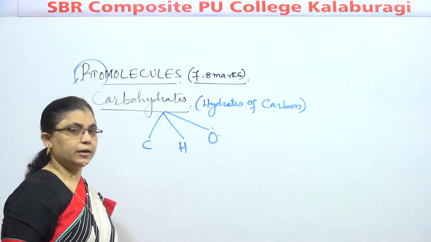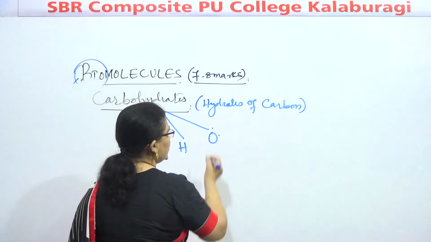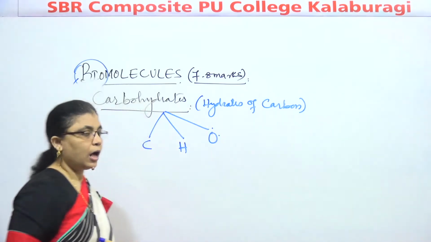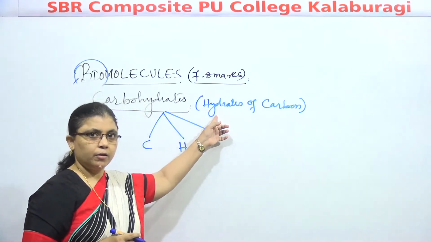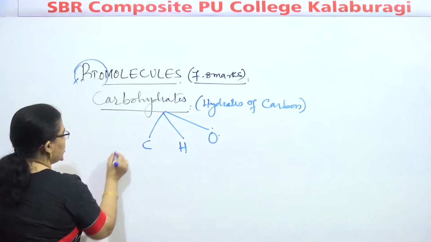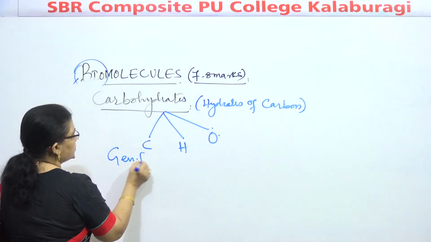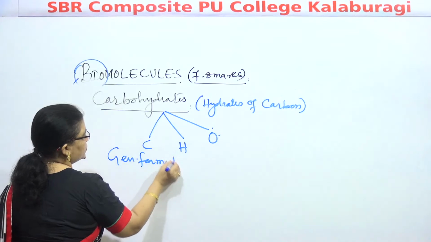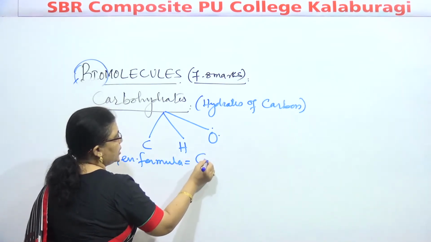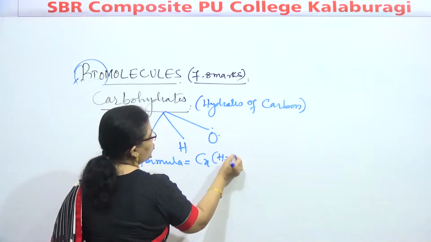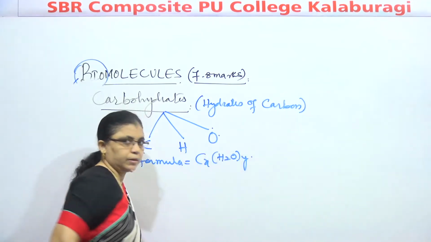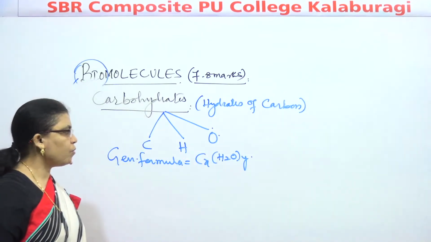In earlier days, they used to define carbohydrates as hydrates of carbon which are represented by the general formula CxH2O)y.